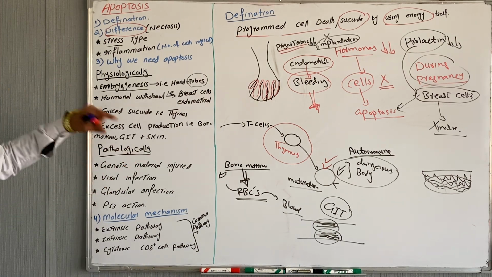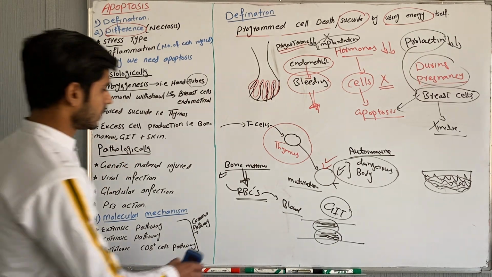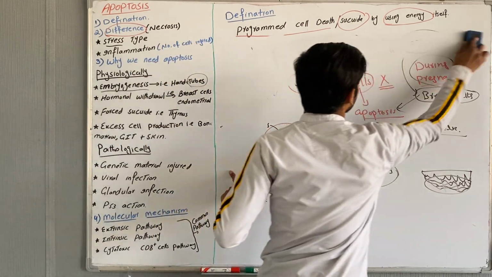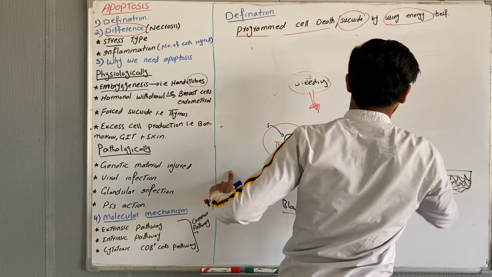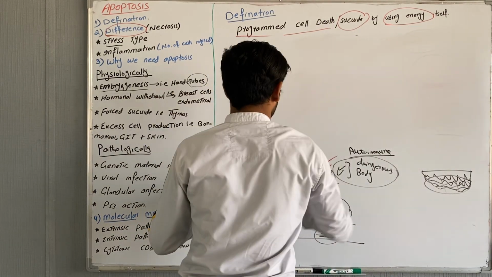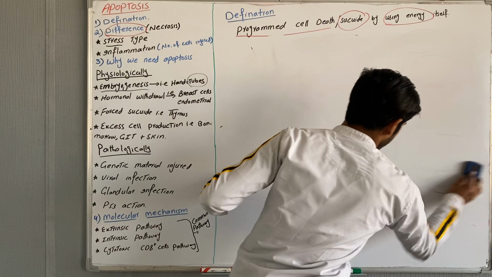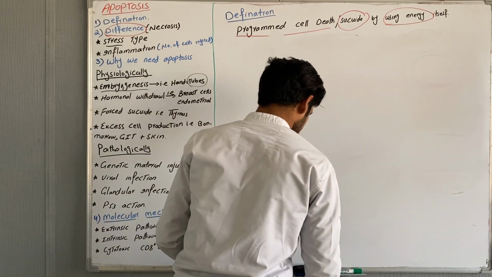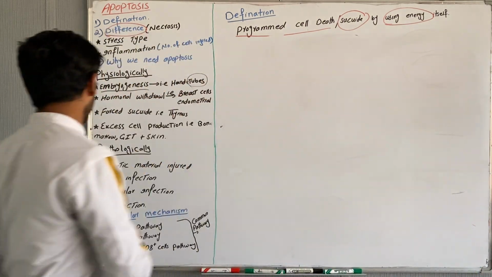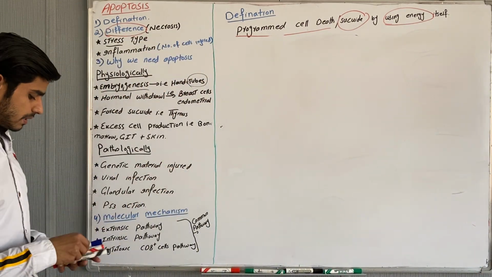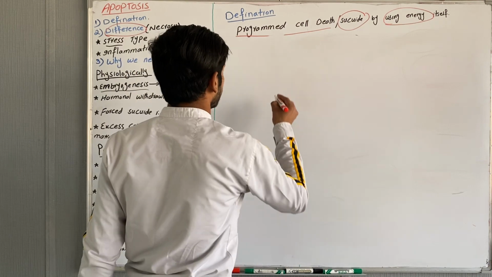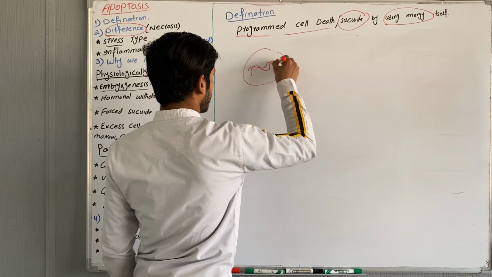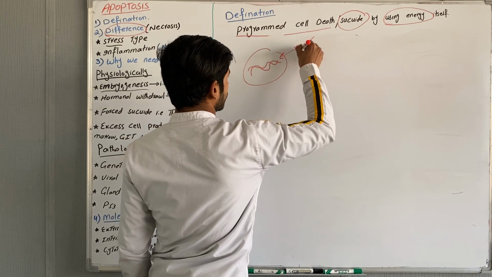Next is pathological. What are the pathological causes of apoptosis? In pathological, the first one is genetic material injury. Let's suppose radiations come at the genetic material in our body.